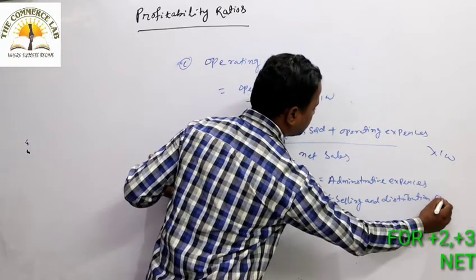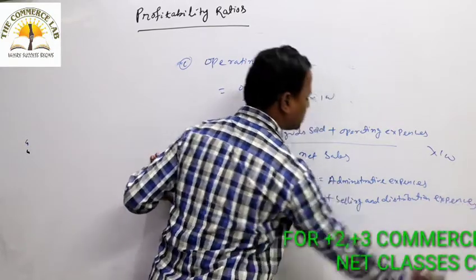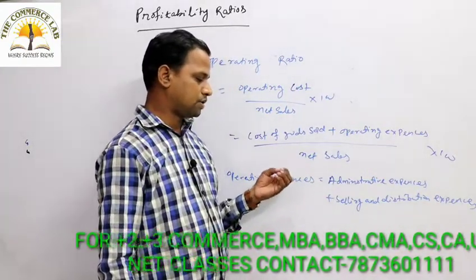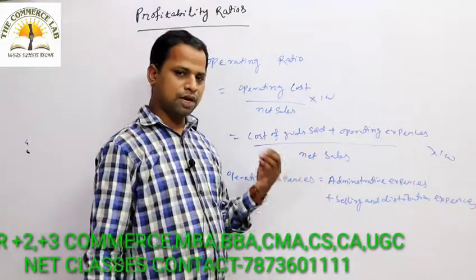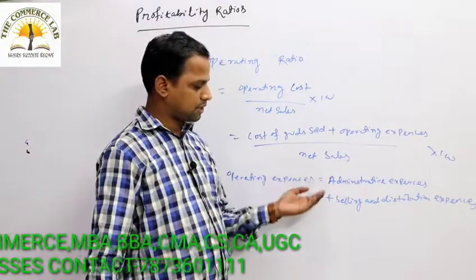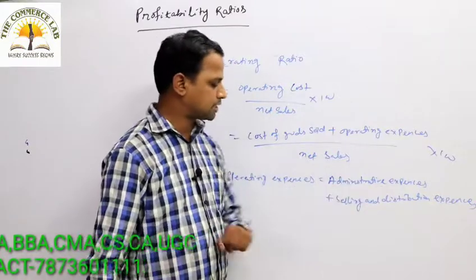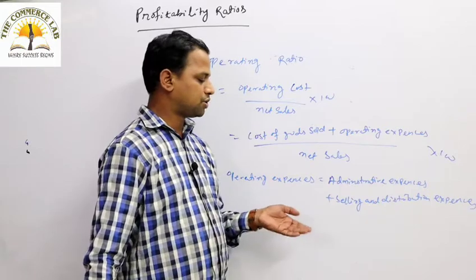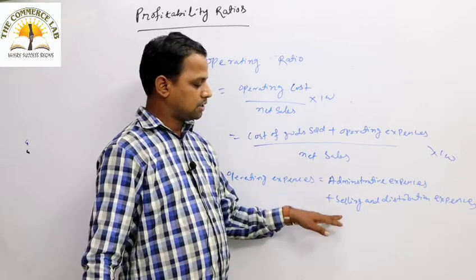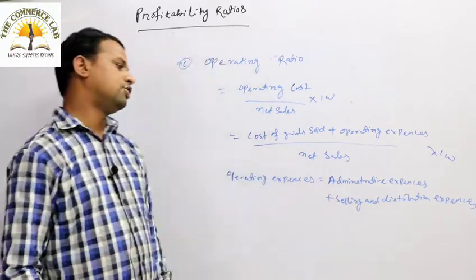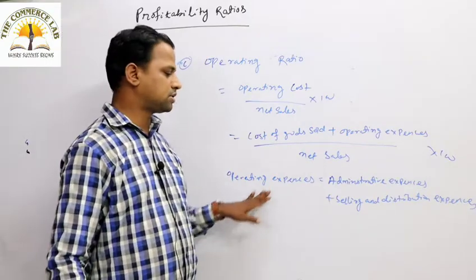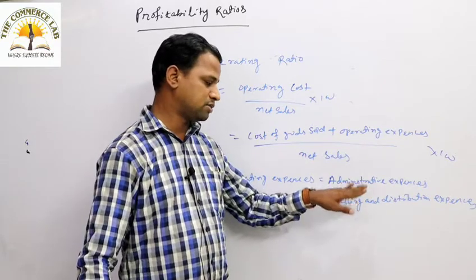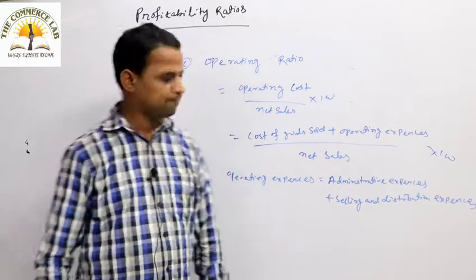Administrative expenses are like office stationery, typewriter, computer, office rent, office staff salary. Selling and distribution expenses are advertisement, salesman commission, showroom staff salary. These all come under selling and distribution expenses. So operating expenses is a combination of administrative expenses plus selling and distribution expenses.